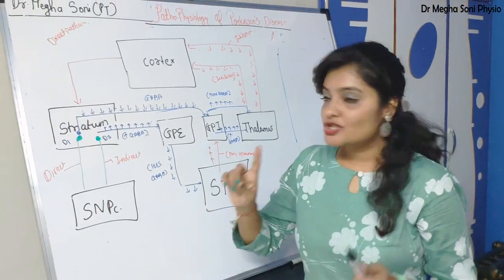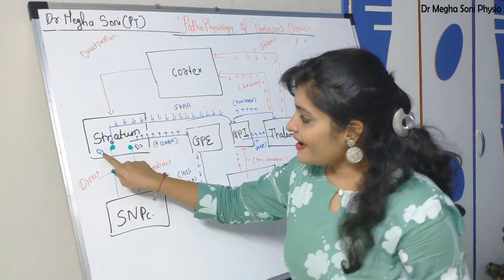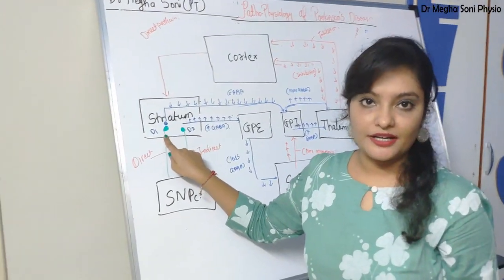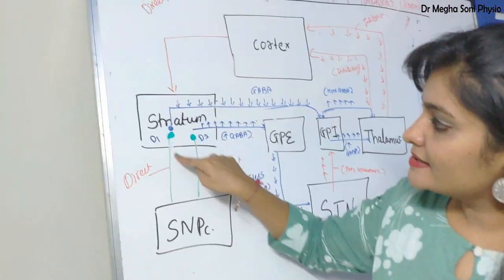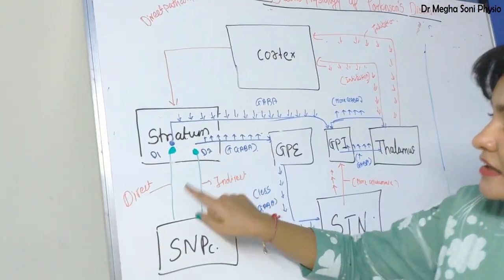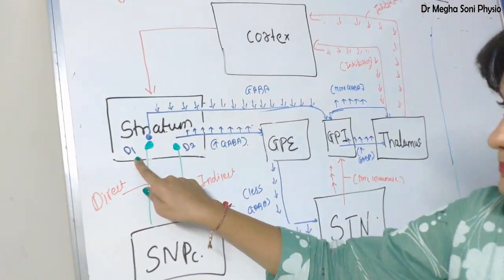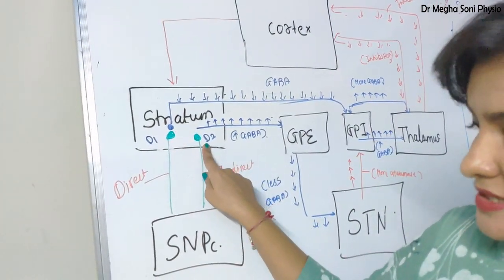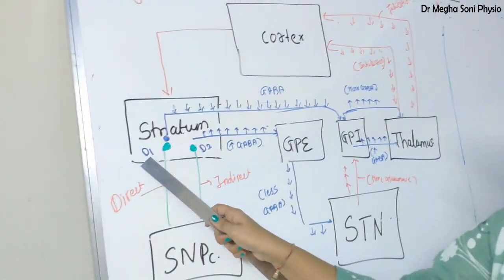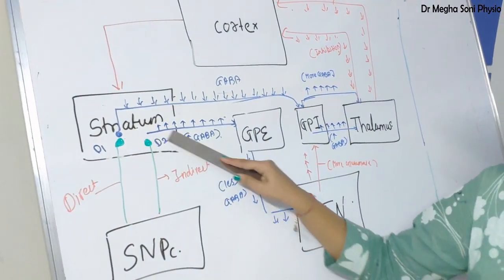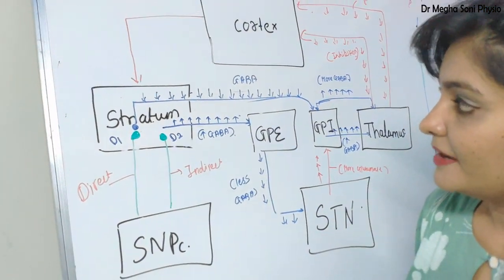Students, we have seen that D1 and D2 receptors are situated in the striatum and dopamine is secreted over here. The dopamine stimulates the D1 receptor in the striatum in the direct pathway and inhibits the D2 receptor in the indirect pathway.